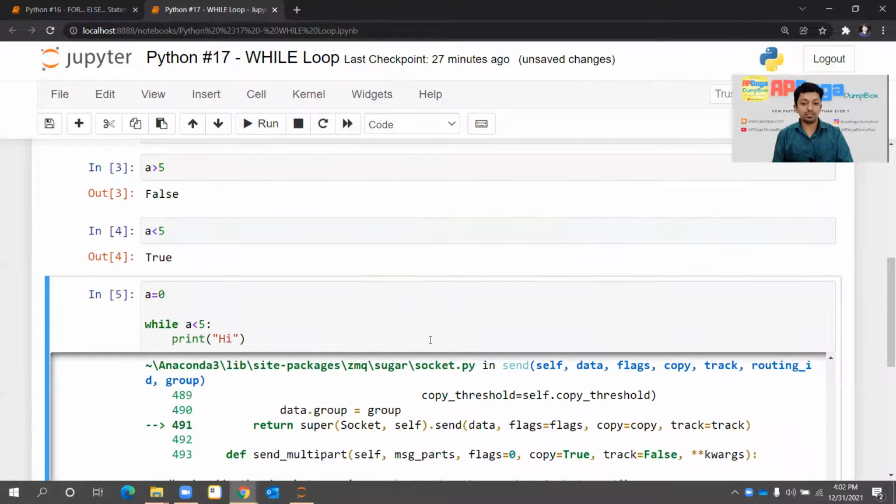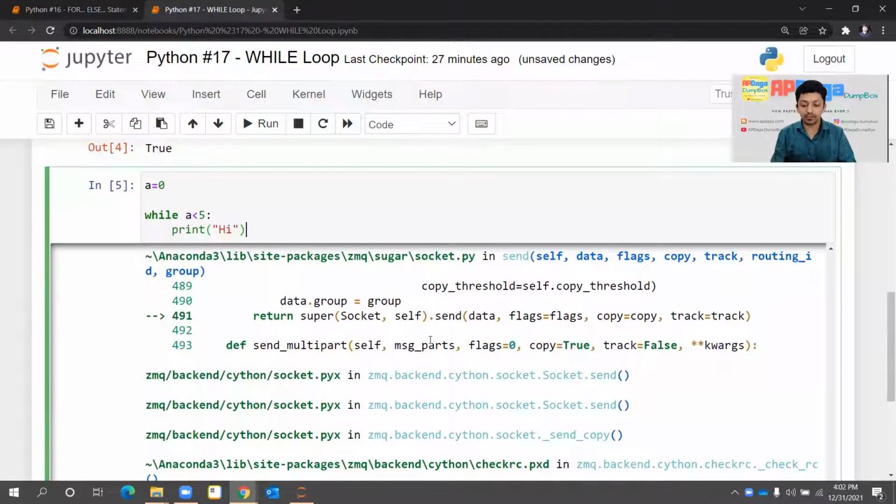Because this is an infinite loop, you should always stay away from infinite loops. If you are doing some coding and there is an infinite loop by mistake, it will use all the maximum resources of your system and it will hang. So you should not do it anywhere in your program. Infinite loops are a big no for us.